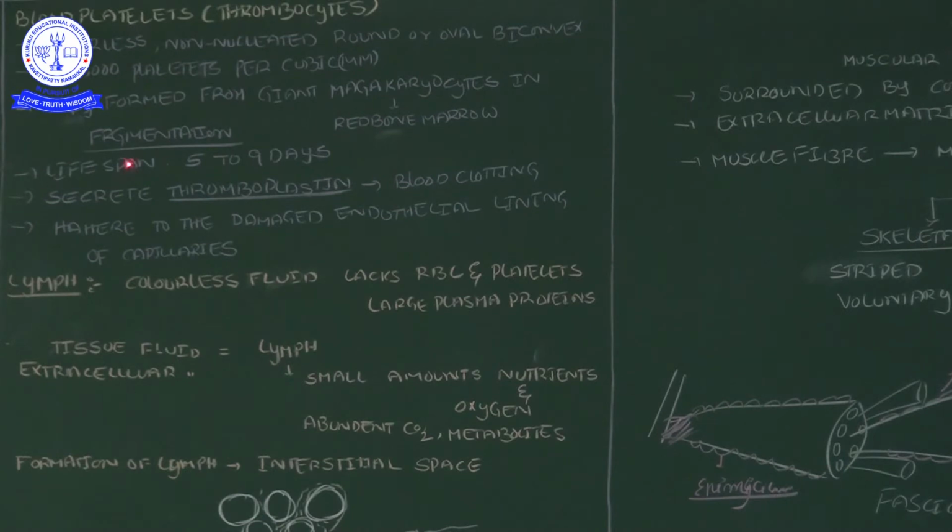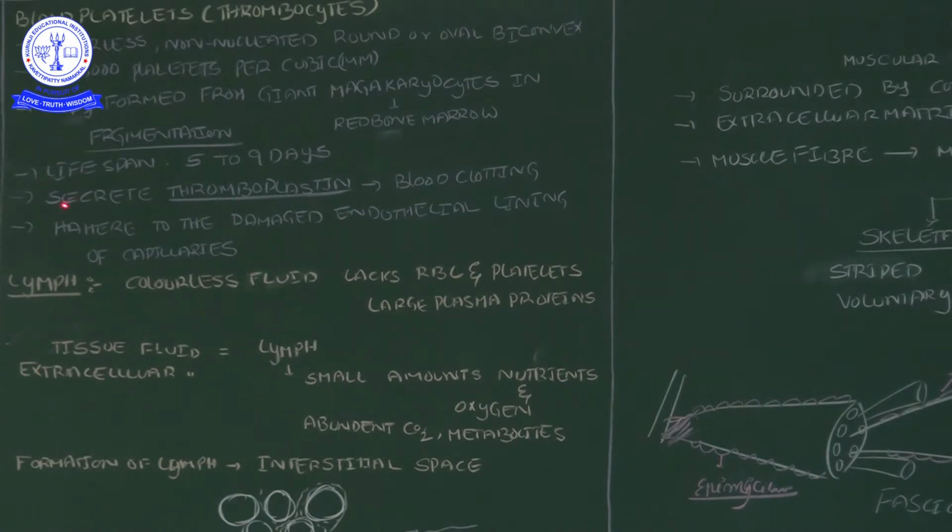How are they formed? They are formed by fragmentation. These megakaryocytes are fragmented several times. One megakaryocyte will form many thrombocytes. Got it now? During fragmentation, the nucleus will disappear. The nucleus is not shared by all the cells. So by the fragmentation of megakaryocytes in the bone marrow, these platelets will be formed.